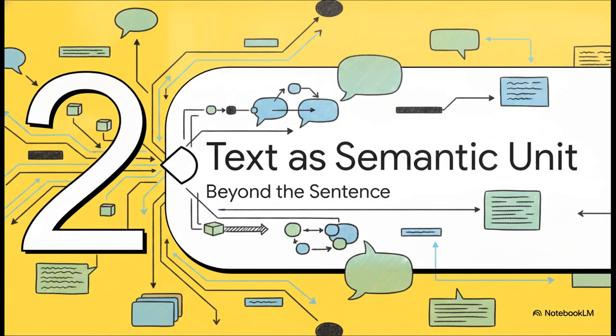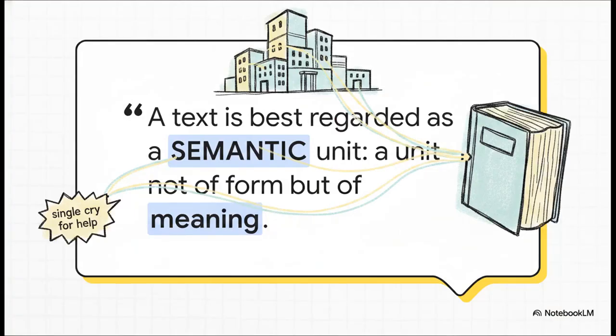Moving right along to Section 2, text as a semantic unit. Now, zooming in from that massive overarching architecture, we arrive at the actual output that we interact with every single day, the text itself. Halliday asserts that a text isn't just a grammatical supersentence. It's not simply a bunch of clauses stacked on top of one another like Lego bricks. Rather, a text is a complete edifice tied together by meaning, completely independent of its physical size. A text can be a single one-word cry for help, or it can be a massive multi-volume encyclopedia. The crucial thing that makes it a text is its semantic unity.